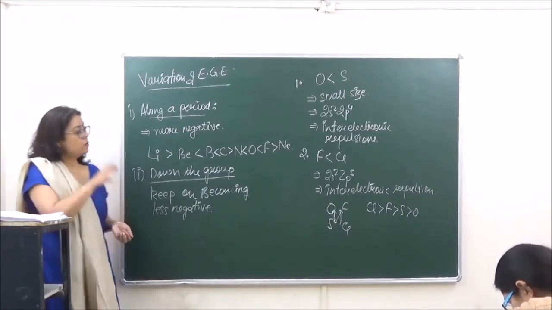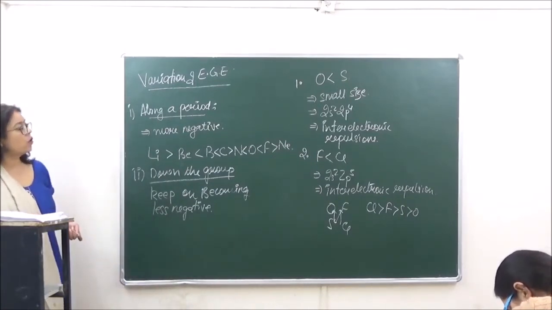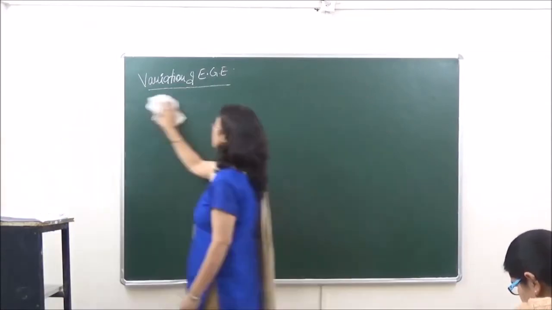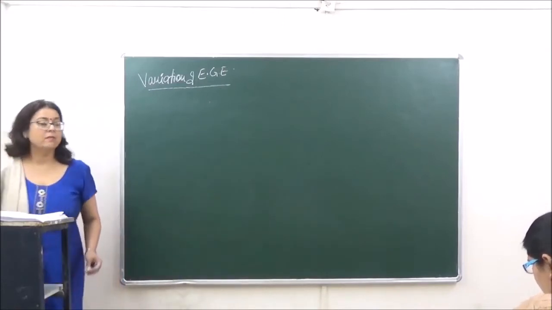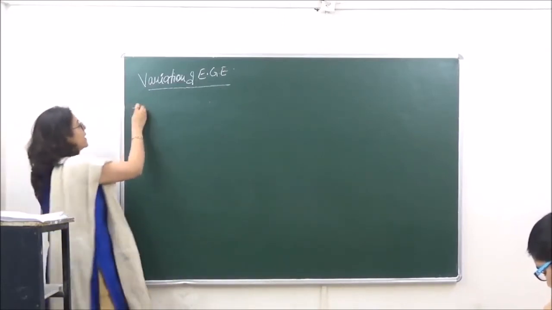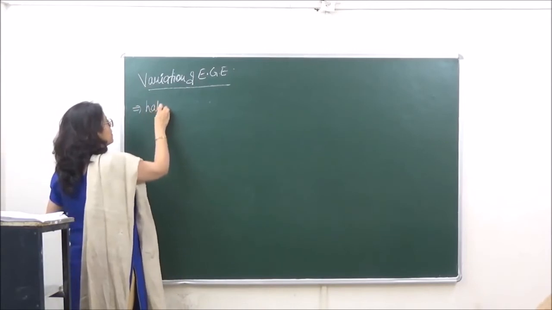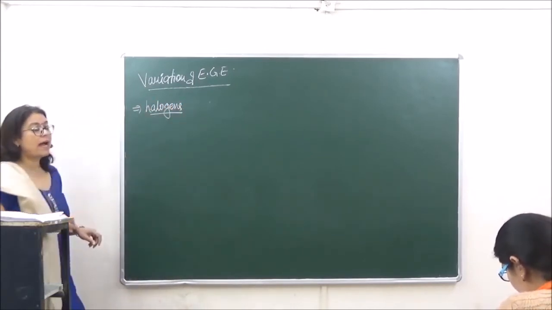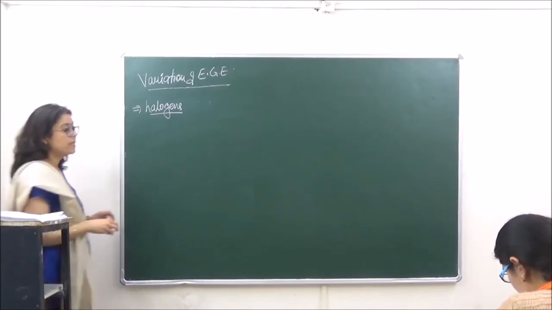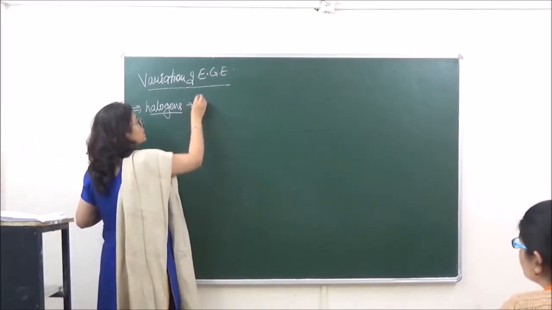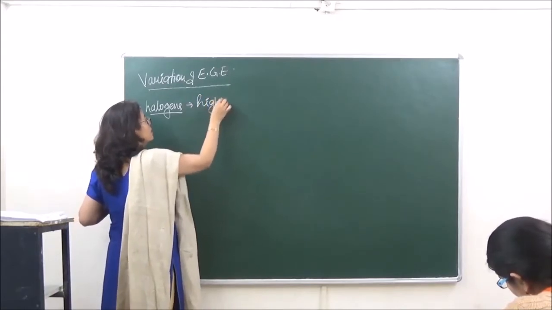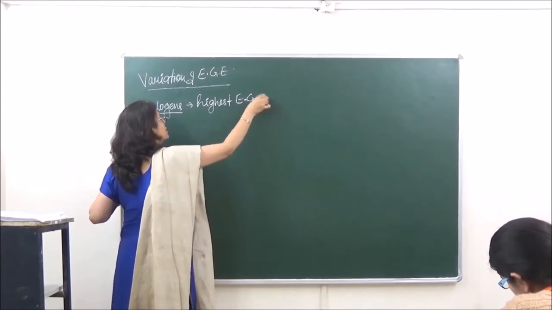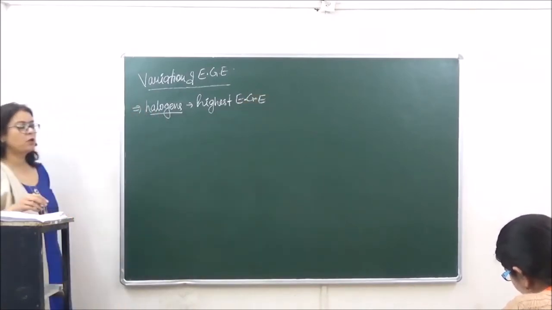Okay? Now when we are talking of all of these, we again come to one point over here. What is that point? We say that the halogens have the highest value of electron gain enthalpies in the periodic table. They have the highest values of electron gain enthalpies in the periodic table.